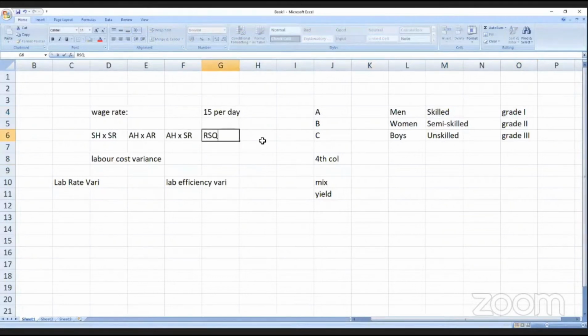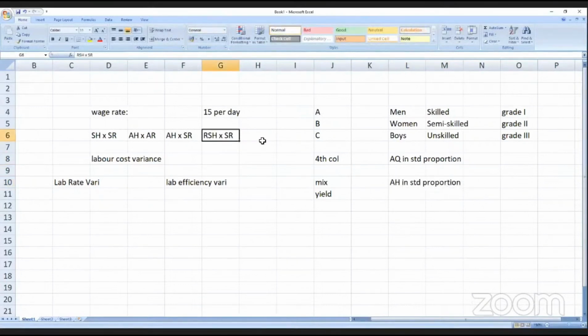Normally, revised standard quantity into standard price. For material, it is revised standard quantity into standard rate. What is revised standard quantity? Revised standard quantity means total actual quantity in standard ratio, in standard proportion. Similarly, total actual hours in standard proportion. So it will not change.